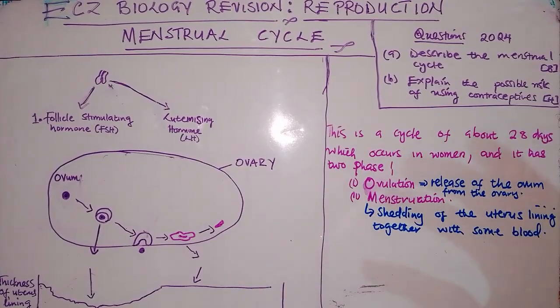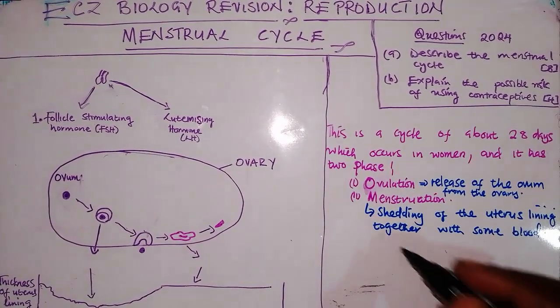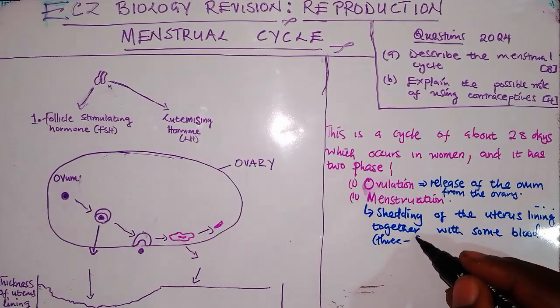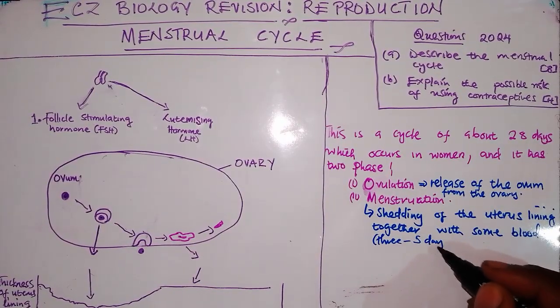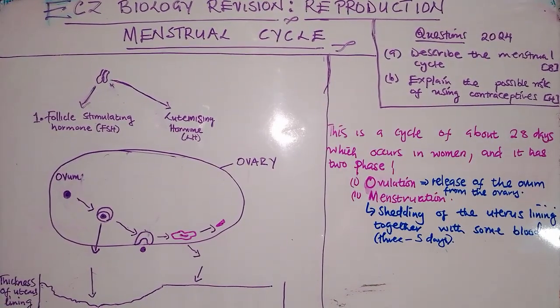This is what girls call a period. It normally occurs for approximately 3 to 5 days. There is bleeding, which is the shedding of the uterus lining together with some blood.